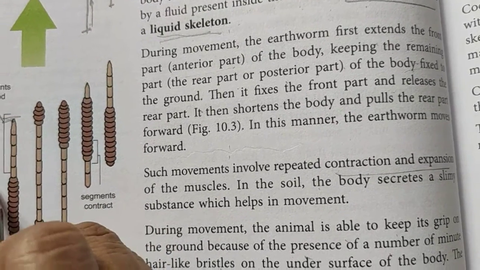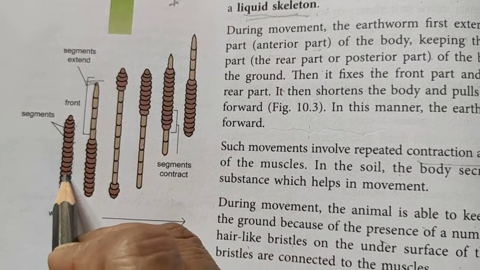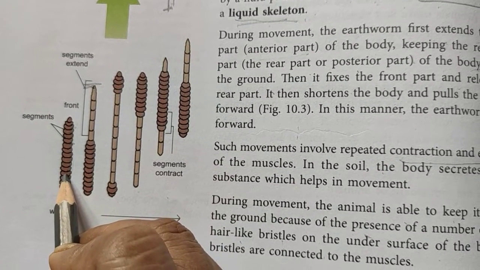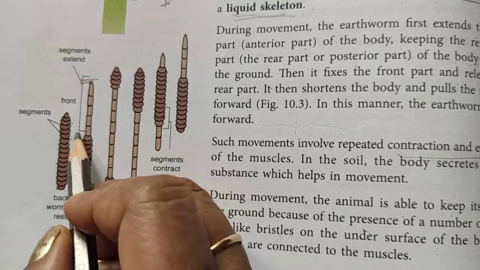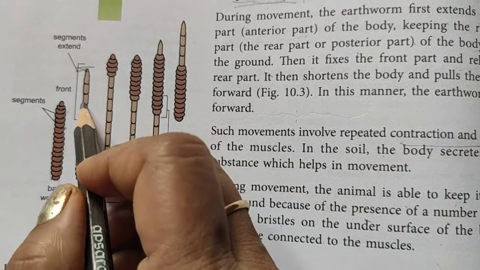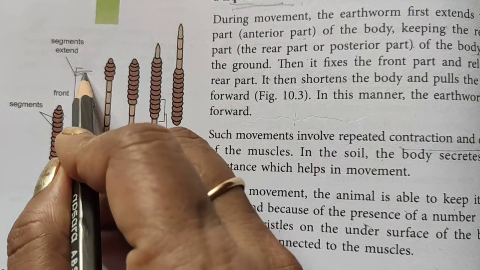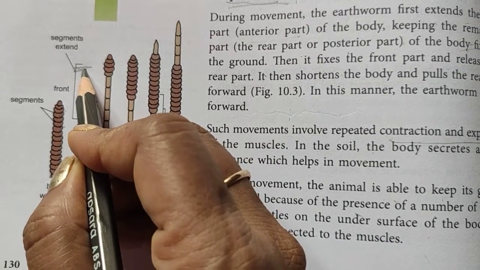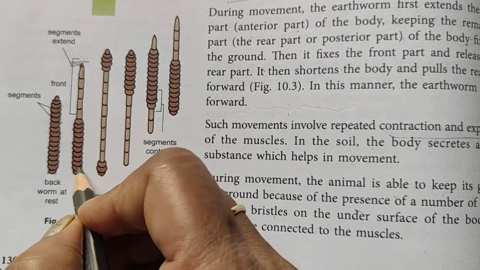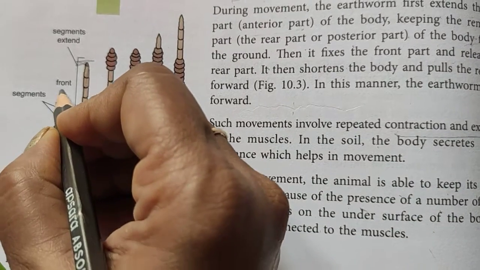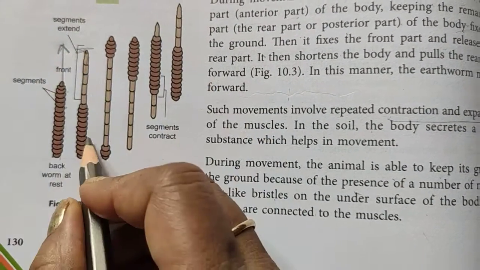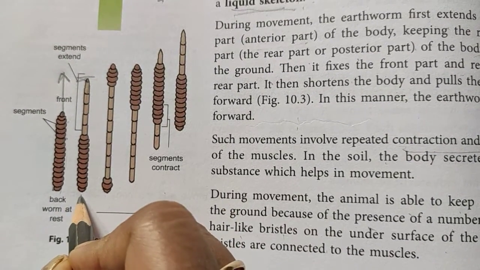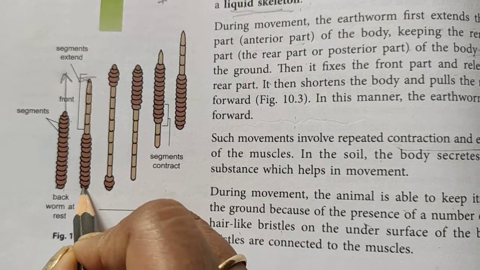Okay, these are the segments. So first what they do is they extend their front part. See, they have extended their front part and kept the remaining part fixed to the ground. It remains fixed to the ground.